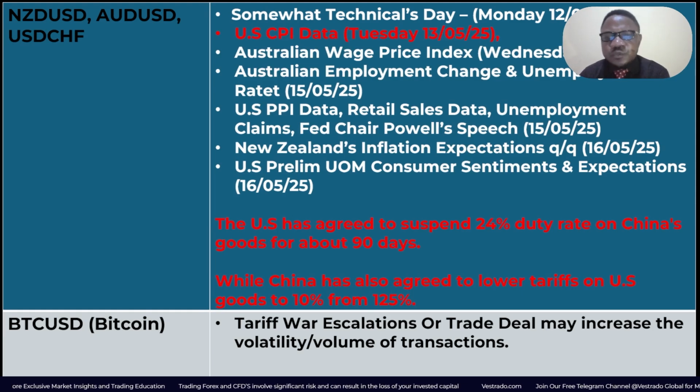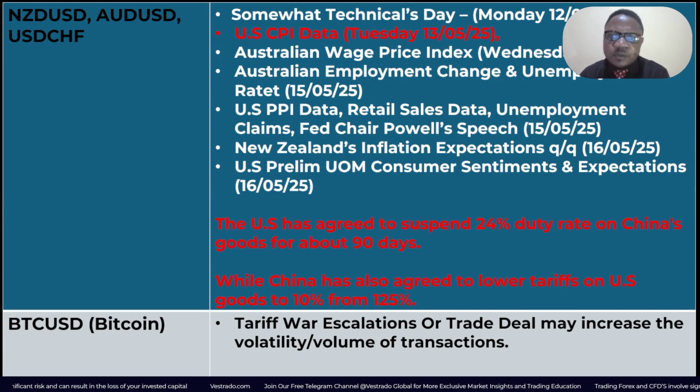So be on the lookout for the CPI data tomorrow, the Australian wage price index on Wednesday, and the Australian employment change and unemployment rate on Thursday, which are expected to affect the Australian dollar USD. And then the US PPI data, retail sales data, unemployment claims, and Fed Chair Powell's speech.